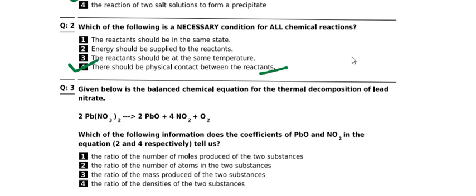The next question on your screen. Given below is the balanced chemical equation for thermal decomposition of lead nitrate. Lead nitrate gives lead oxide, NO2 plus O2. Which of the following information does the coefficient of PbO and NO2 in the equation, 2 and 4 respectively, tell us? What should be the option for this question? That is 1. The ratio of the number of moles produced of the two substances.